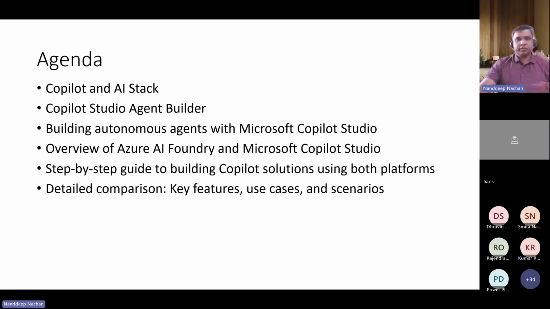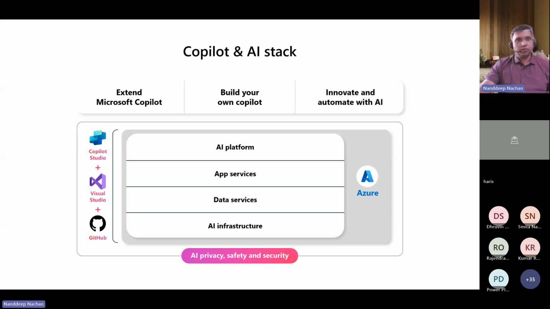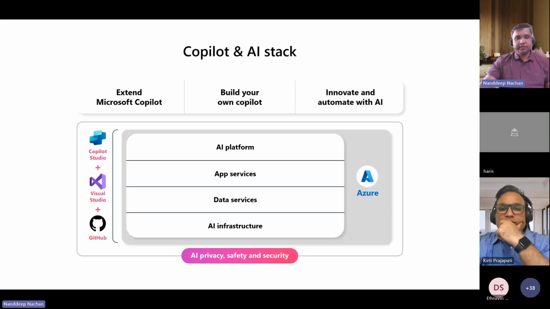This is not a comparison session of AI Foundry versus Copilot Studio, but just an enablement session so that you will be able to see the features, use cases, and scenarios across those. All right, with that, let's get started with the Copilot and AI stack, which is the heart of everything.